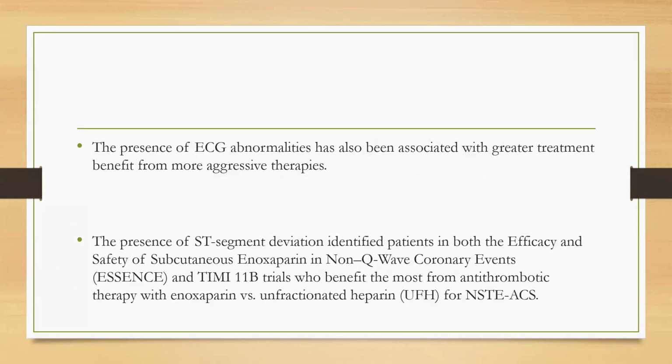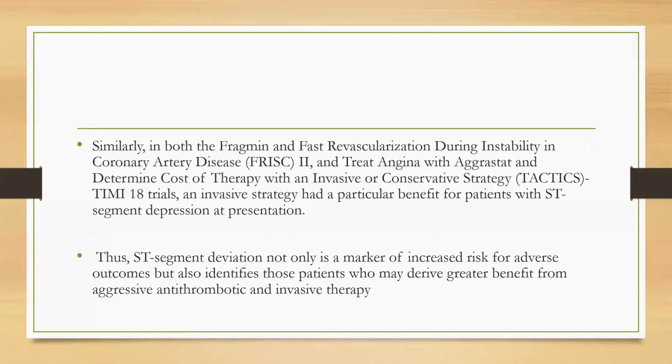The presence of ECG abnormalities has also been associated with greater treatment benefit from more aggressive therapies. The presence of ST segment deviation identified patients in the TIMI 11B trial who benefited the most from antithrombotic therapy with enoxaparin versus unfractionated heparin for NSTEMI ACS.